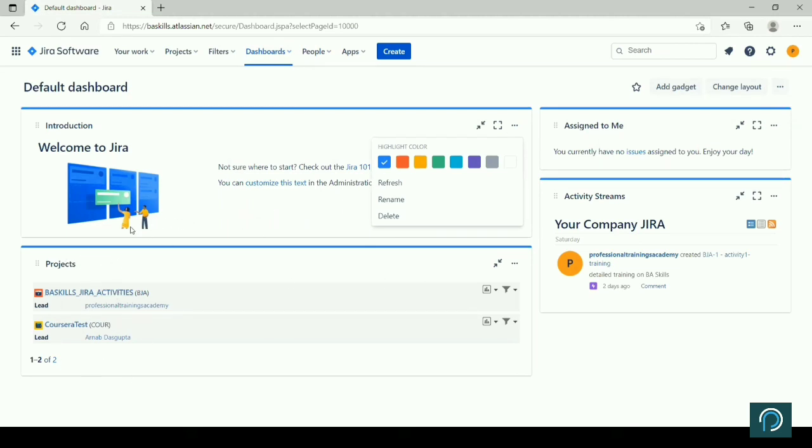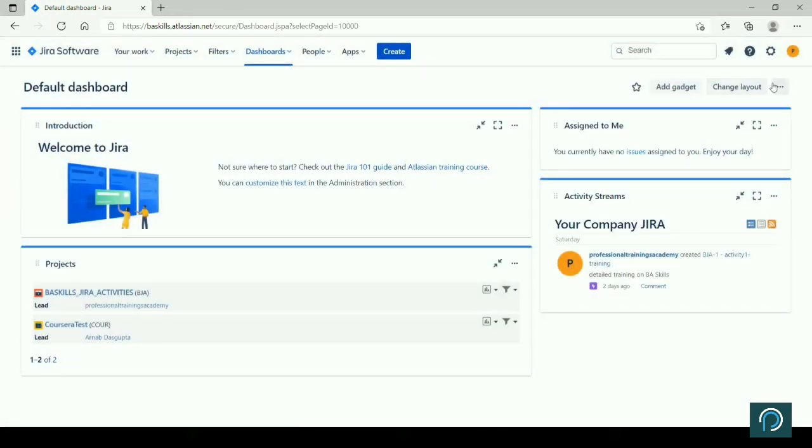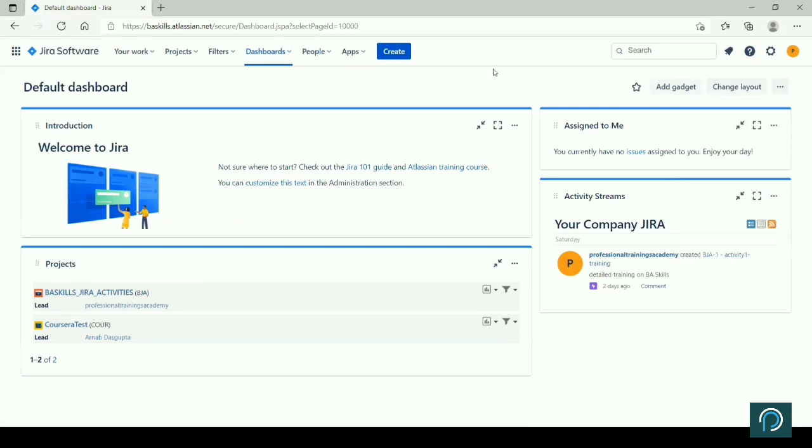So this is how the dashboard is created, but you can always add a gadget from here, customize your gadget, choose from here, add here, change the layout, edit, view, whatever you want to do. You just come here on the dashboard and prepare the best dashboard for yourself, right? You keep on adding different apps and it will appear like that. At this point of time, I am part of this project, right? So this is what I created. This is what Arnab has created. So all this information, who has created what, is coming here.